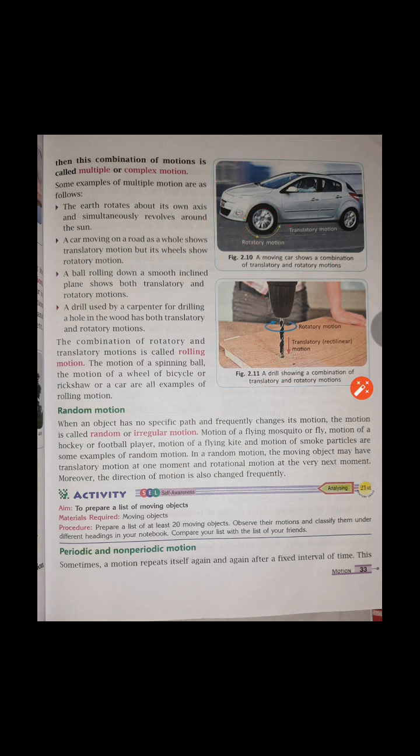The last one is random motion. Random motion of an object can be seen if its path is not specific. When an object has no specific path and frequently changes its direction of motion, it is called random motion. Suppose a butterfly that is flying, or a mosquito that is flying, or even flying a kite, they move in a random direction, not in a specific direction, so that's why it is called random motion.